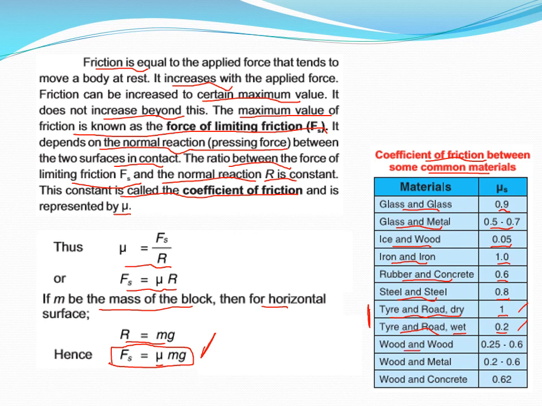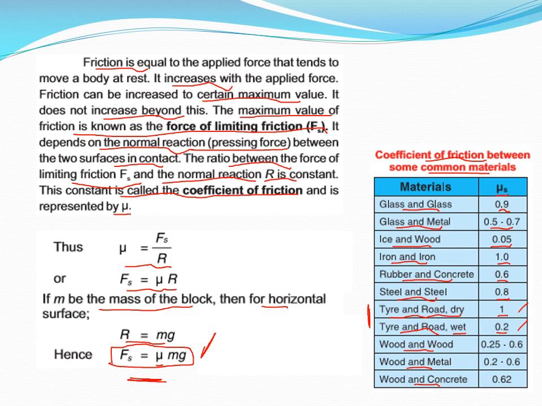And the same goes for wood and wood, wood and metal, and wood and concrete. So dear students, this is the philosophy that is involved, represented by the value of these mu's, meaning the coefficient of friction. So appreciation and understanding of this equation, Fs equals mu times mg, is very important.